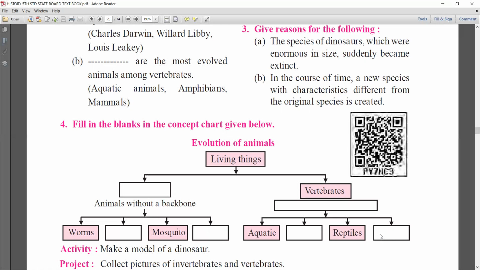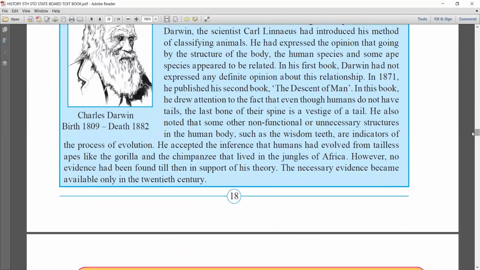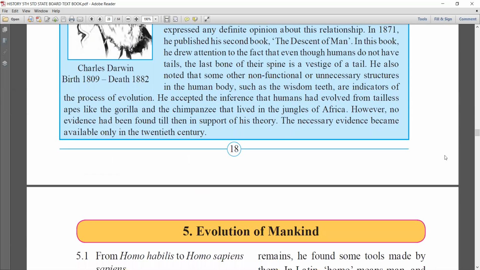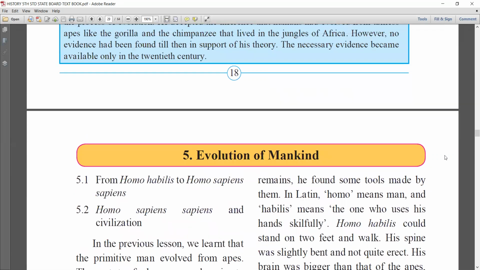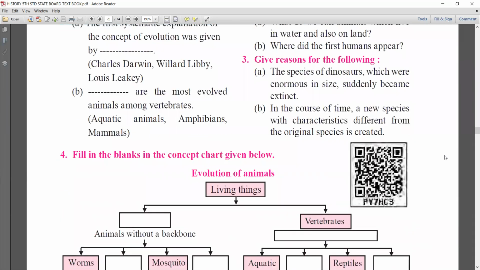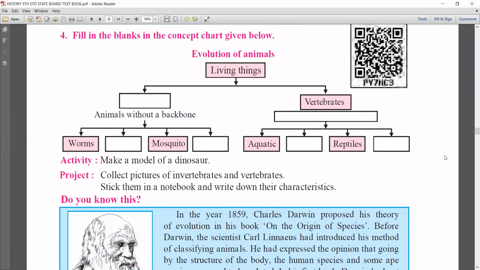Okay, so herewith I finished lesson number 4, evolution. If you have any doubts, just inform me. In lesson number 5, we just started the species of the humans in lesson number 4. We will learn the details in lesson number 5 in our next class. Okay? So herewith I completed lesson number 4.